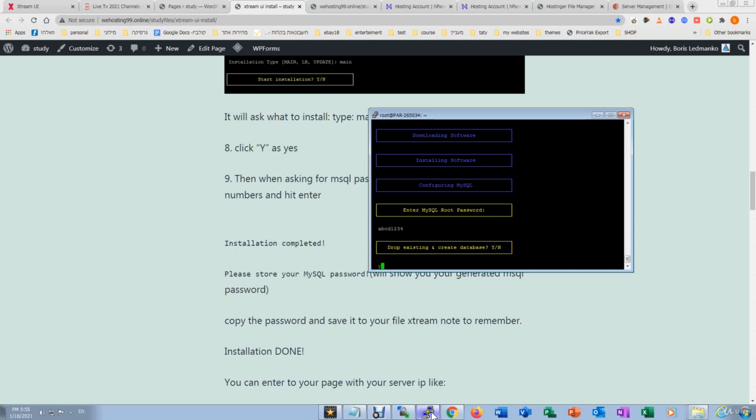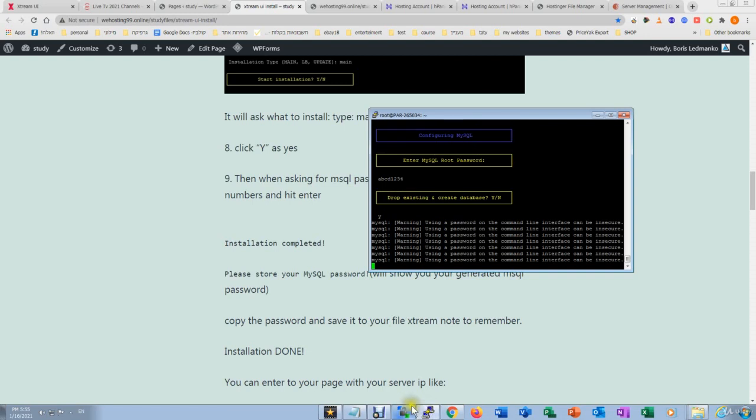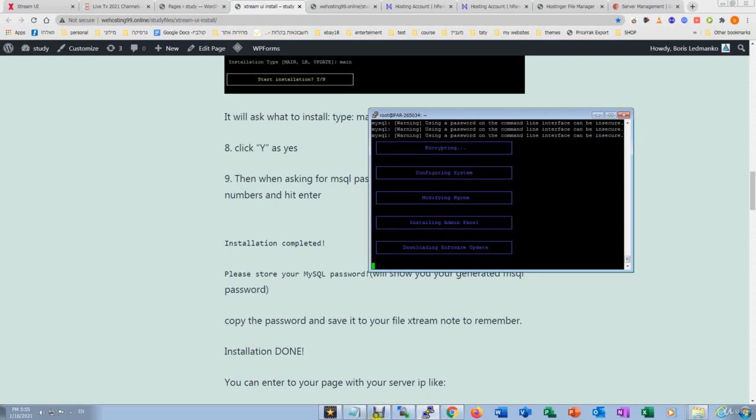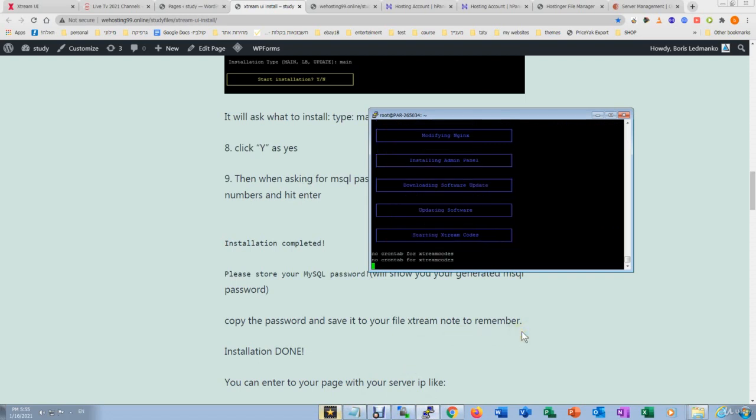So yes. Now it's configuring, modifying, installing, downloading all the database, the software updates, and of course starting Xtream Codes.